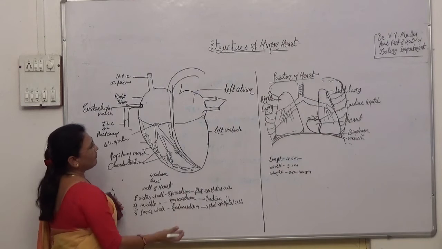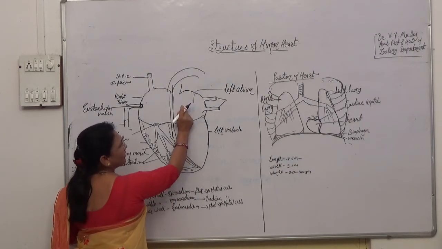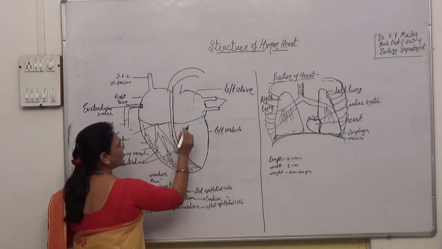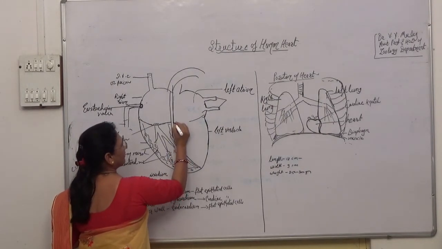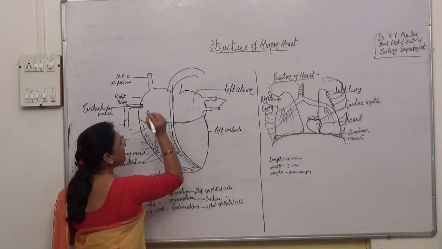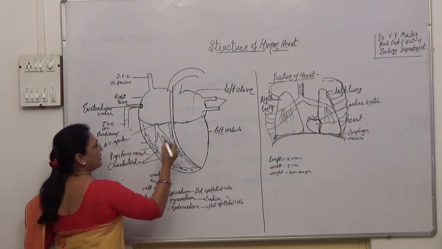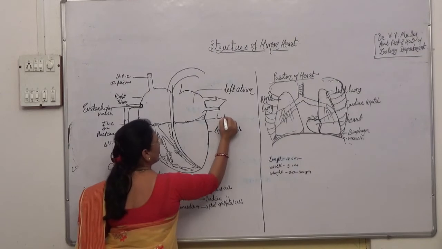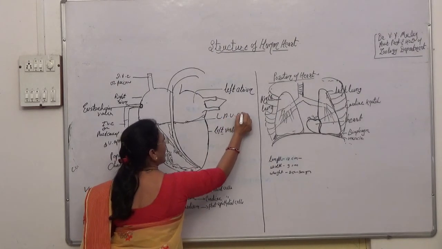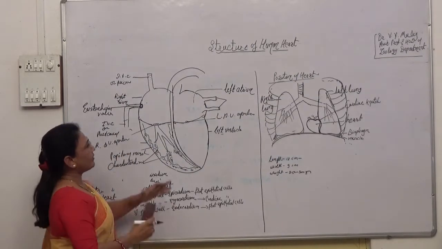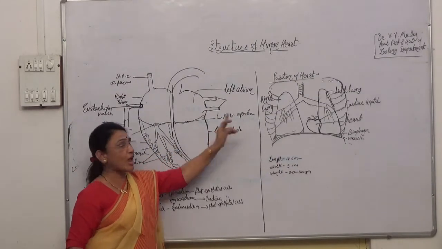Now on the left side, the left auricle opens into the left ventricle. Again, there is an aperture present. That aperture is called the left auriculoventricular aperture.